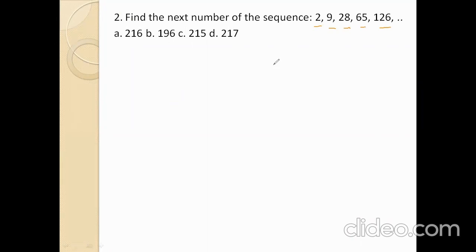Here we see that 1 cube plus 1, value is 2. 2 cube is 8, 8 plus 1, 9. 3 cube 27 plus 1, 28. 4 cube 64 plus 1, 65. 5 cube 125 plus 1, 126. 6 cube 216 plus 1, 217. So option number D is the right answer.